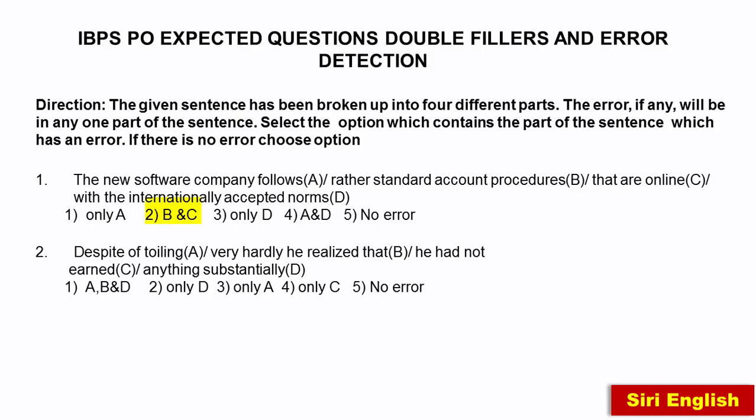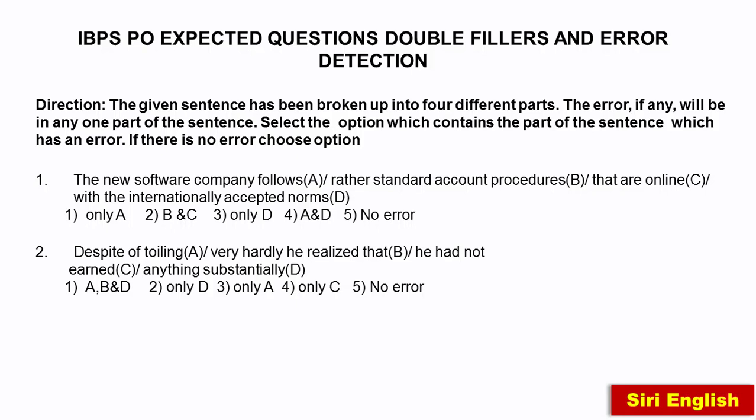Again we use very hardly. Very hardly gives a completely negative sense. Hard and hardly, the difference between hard and hardly. Hardly means negative, nothing. Hard here means working very hard. Adjective. It becomes positive. So we cannot use hardly. Then again we find error here. Very hardly he realized that he had not earned, okay, it seems right, anything substantially.